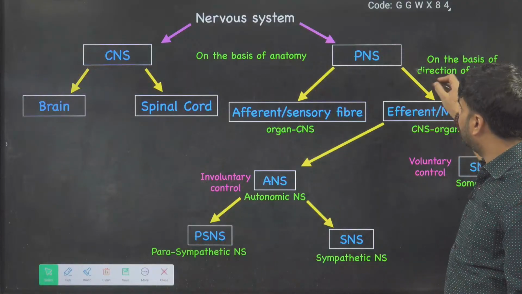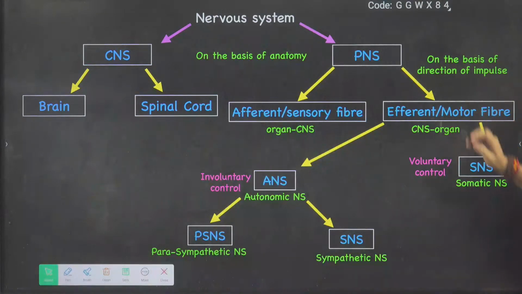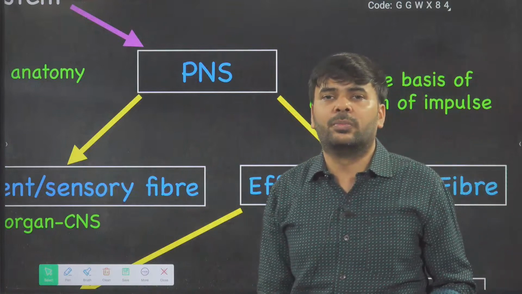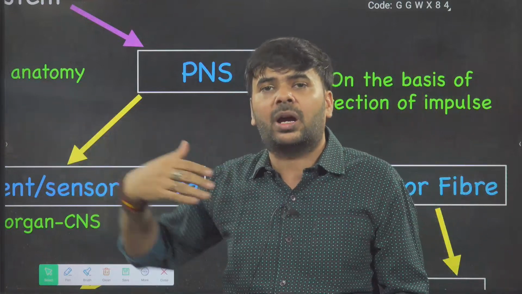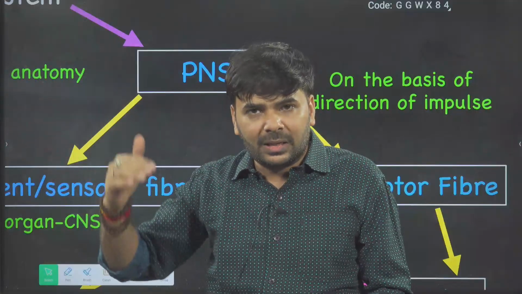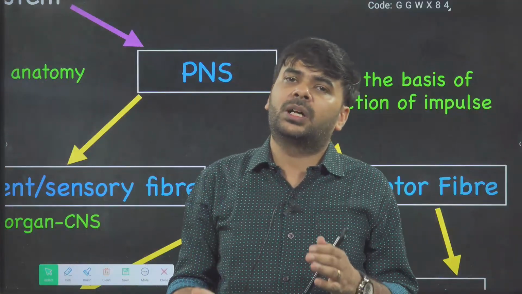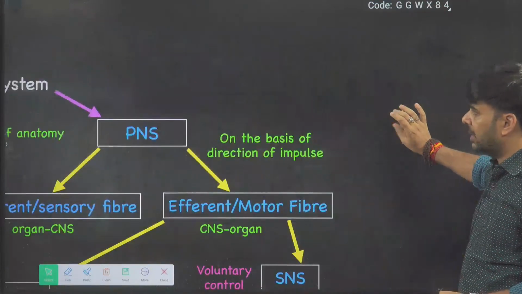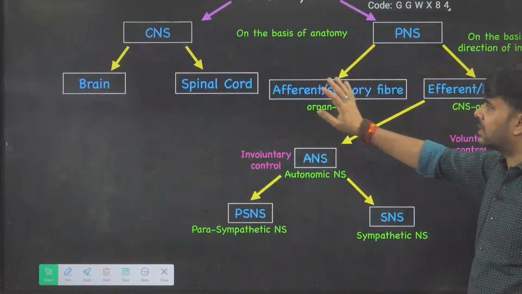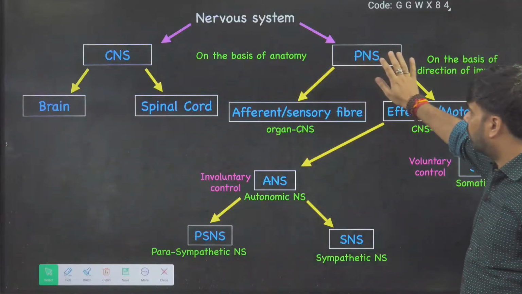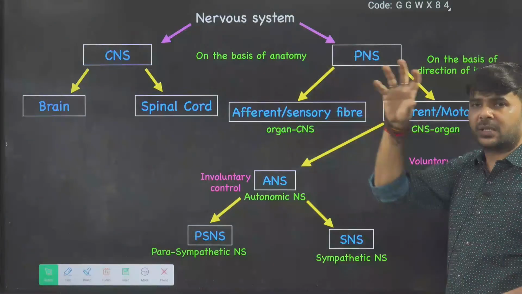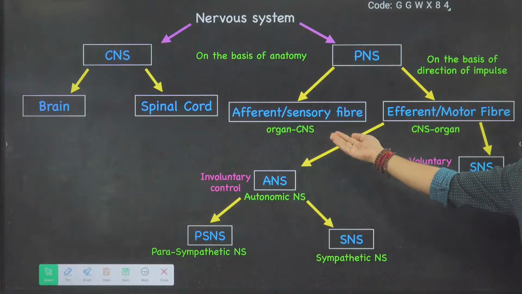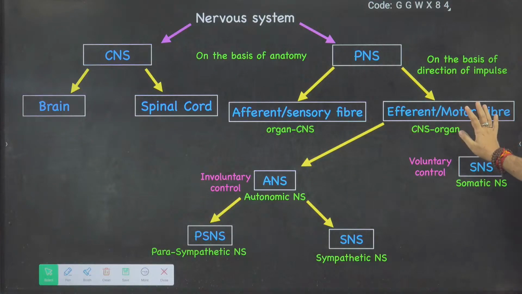Okay, PNS. PNS is on the basis of, please focus here, the direction of impulse. Impulse, it is incoming or outgoing. On that basis, incoming or outgoing. It is called afferent and efferent, sensory or motor. PNS, peripheral nervous system. CNS done, brain and spinal cord. PNS now: CNS is confined, PNS is widespread. PNS has two areas, incoming, afferent, and outgoing, efferent.